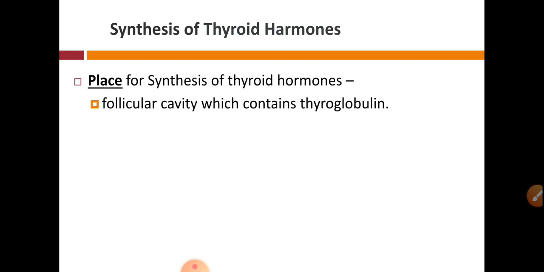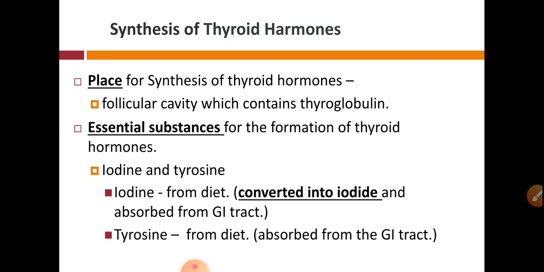The place for the synthesis of these hormones is the follicular cavity, and this follicular cavity is present in the colloid, which is surrounded by the follicular cells, and this colloid contains thyroglobulin, which is a glycoprotein.